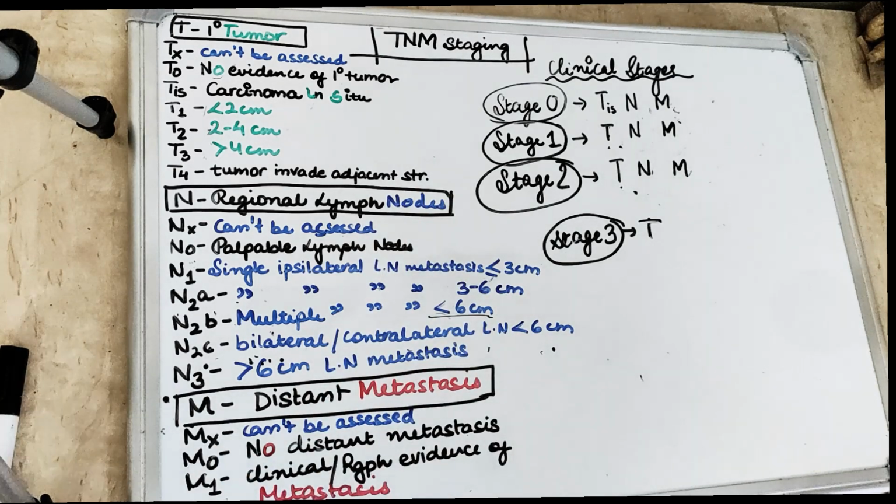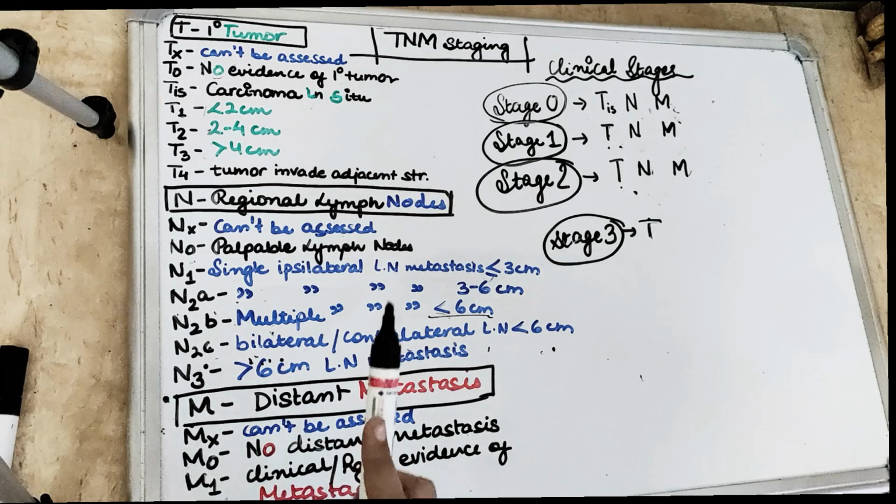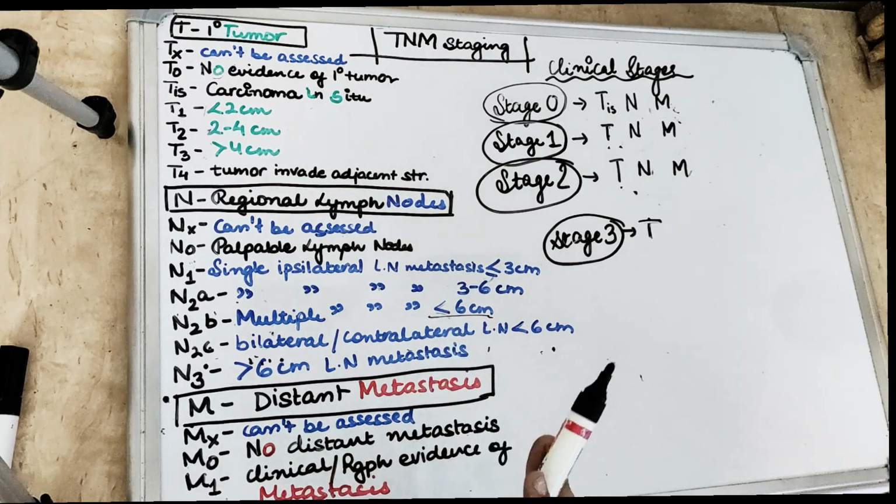So next comes the M. M is the distant metastasis. Mx is when the distant metastasis cannot be assessed. M0 is when there is no distant metastasis. Then comes the M1, wherein there is clinical or radiographic evidence of the metastasis.